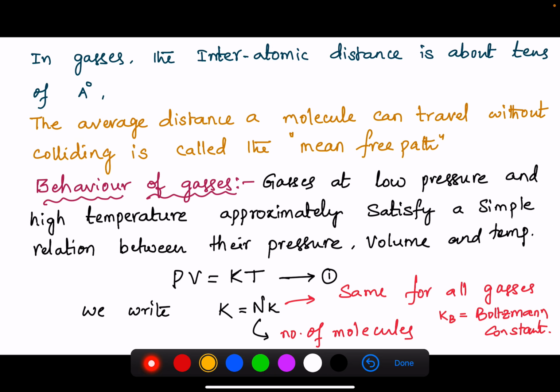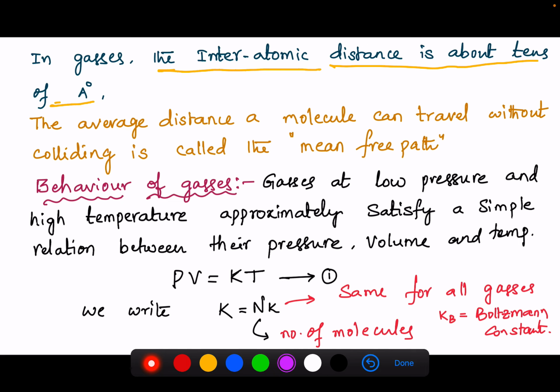Okay. So now when we come to gases, in gases the interatomic distance is about tens of angstroms. That is, the distance between molecule to molecule increases in the case of gases. That is, intermolecular force is less in this case.